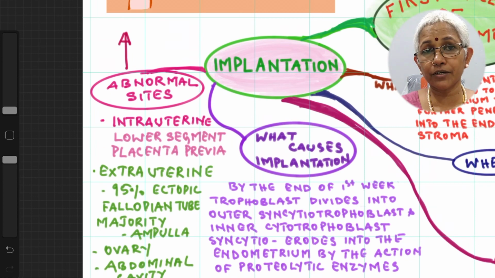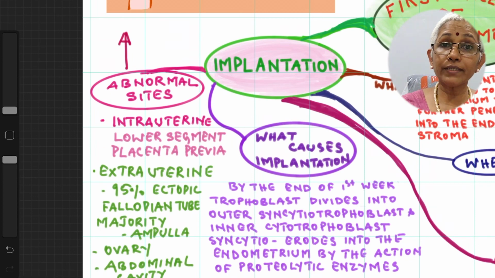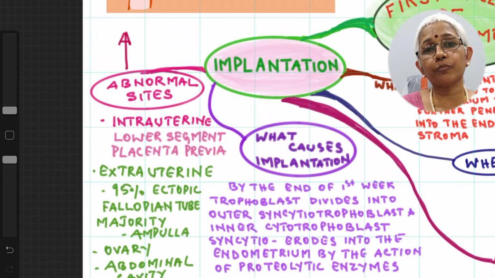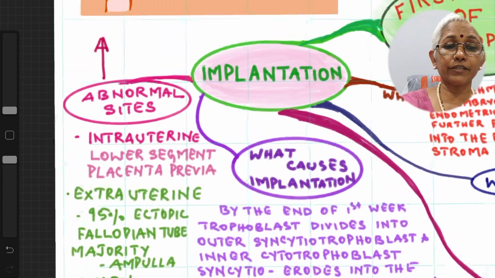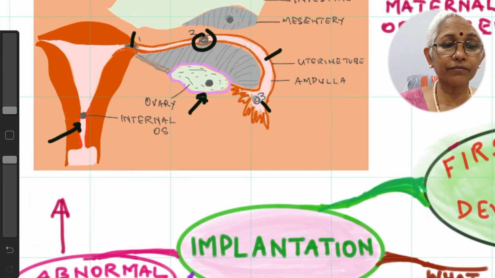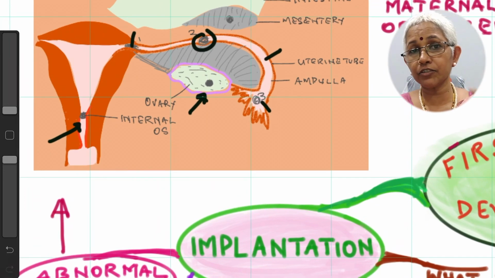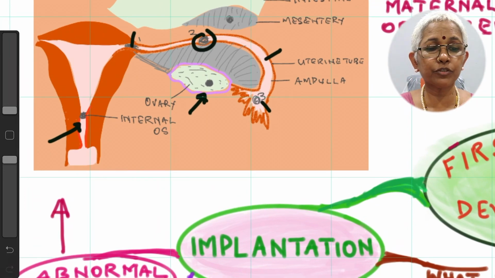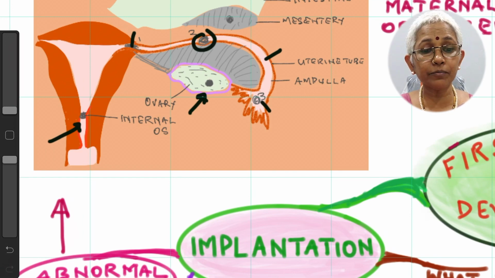and it can cause painless continuous bleeding. On the extrauterine side, 95% of ectopic pregnancies or implantations occur in the uterine tube itself. In the uterine tube, it can be in the intramural part, the isthmus part, the ampullary region, or the fimbrial end.